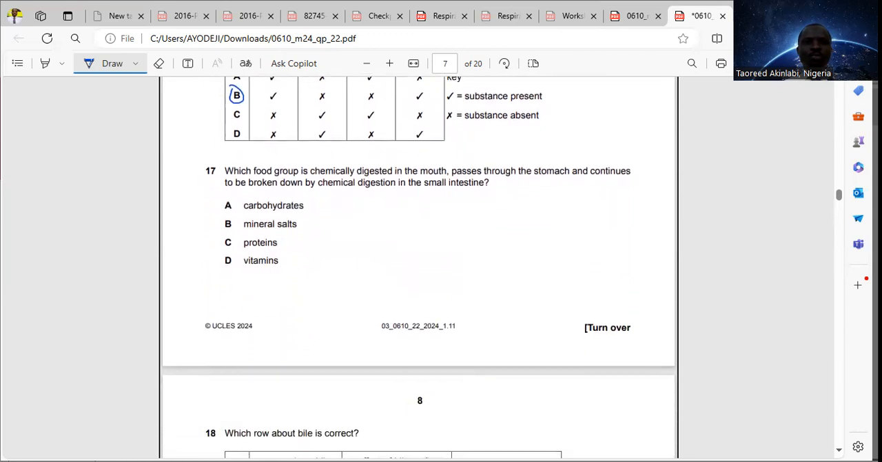Question 17. Which food group is chemically digested in the mouth, passes through the stomach, and continues to be broken down by chemical digestion in the small intestine? All right. Carbohydrates can be broken down in the mouth as well as the duodenum. Protein is broken down in the stomach, and some part is also broken down in the duodenum. Minerals are not broken down. They are absorbed the way they are. Same with vitamins. That means the answer for question 17 is option A, which is carbohydrate.